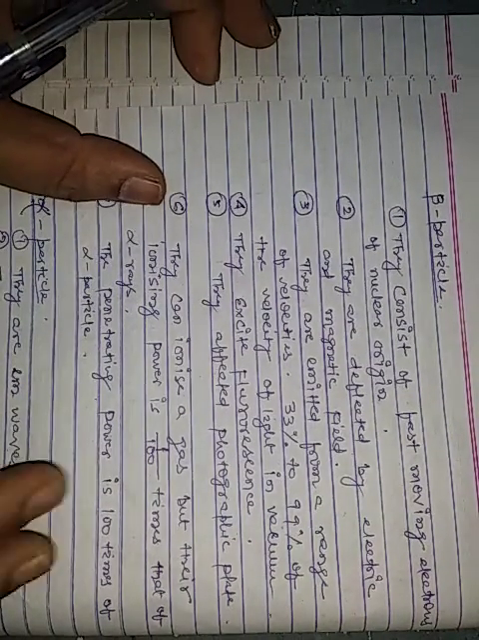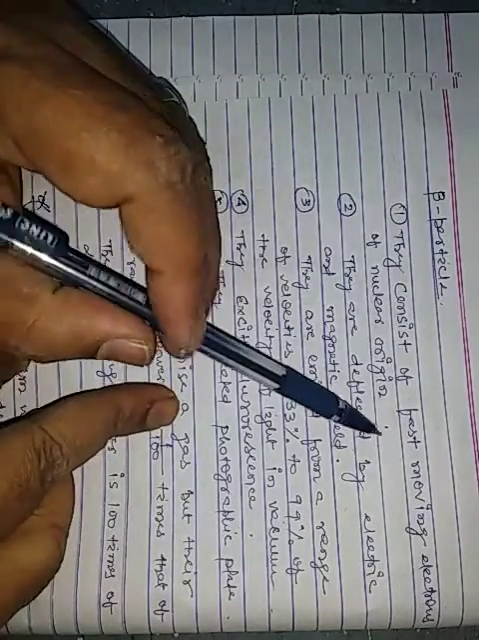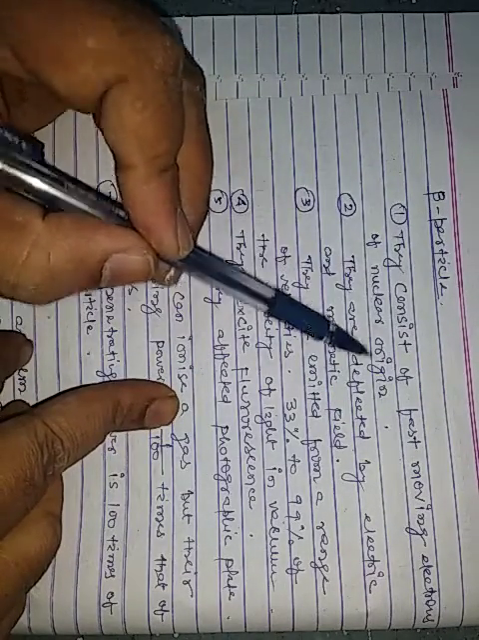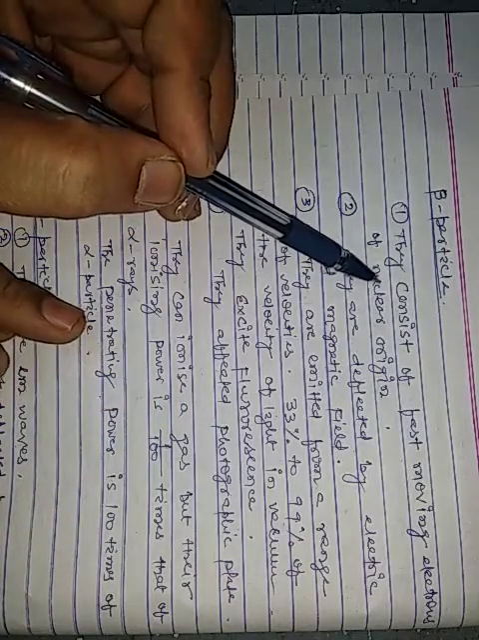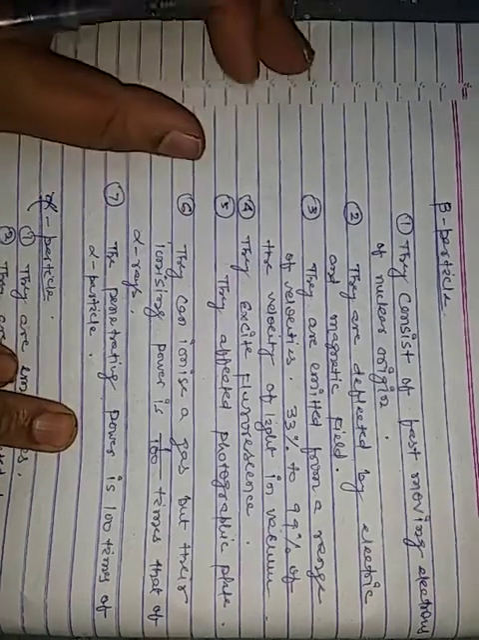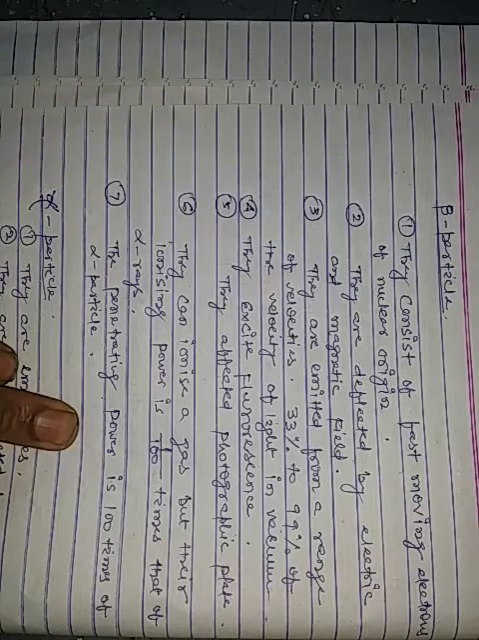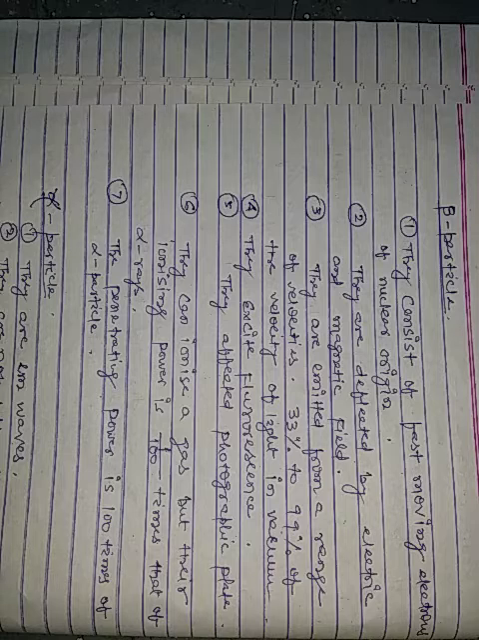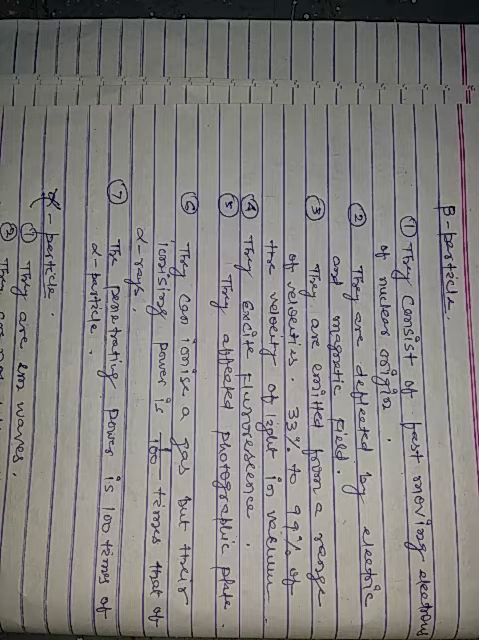Now, the beta particle. What are the properties of beta particle? They consist of fast moving electrons of nuclear origin. The second, they are deflected by electric and magnetic field. The third, they are emitted with a range of velocities. Its velocity is 33% to 99% of the velocity of light in vacuum.